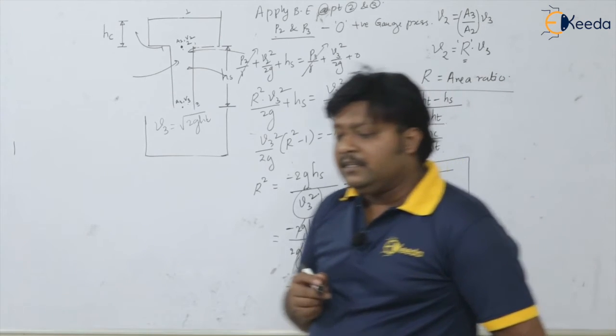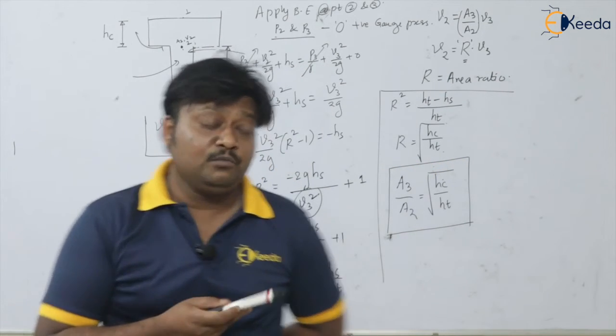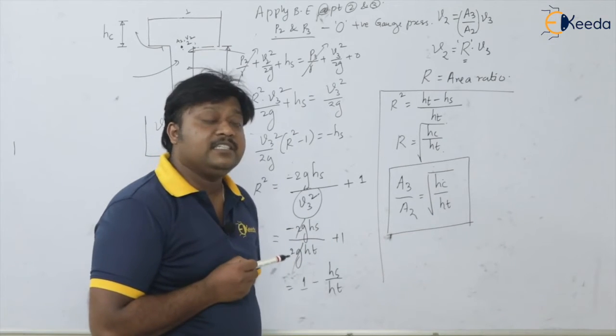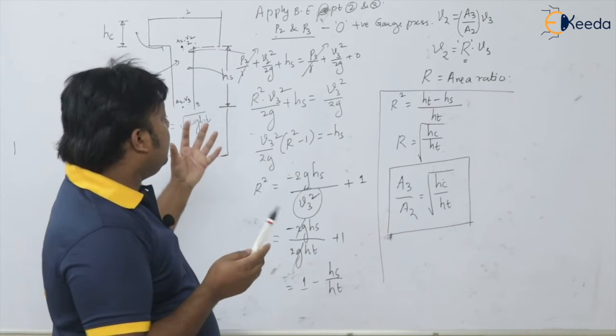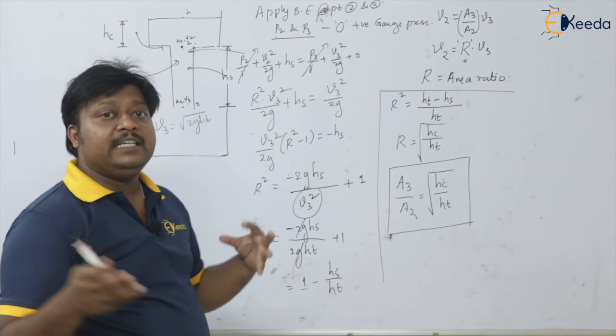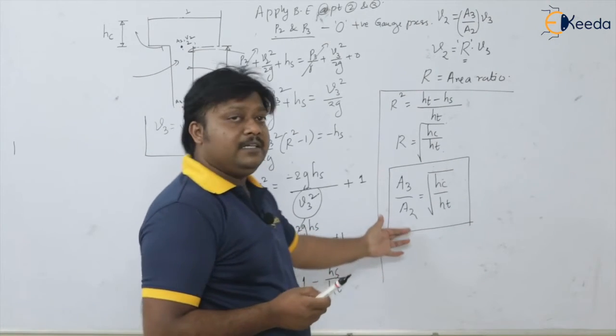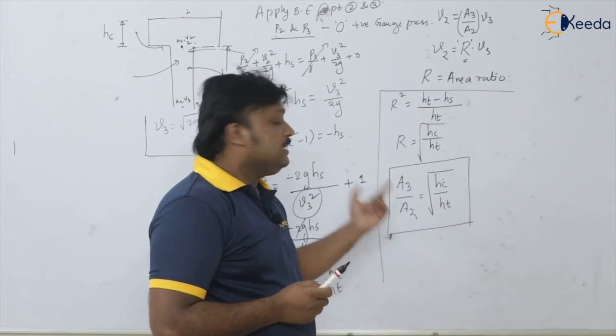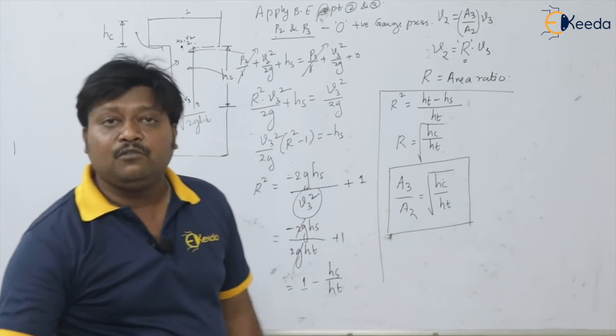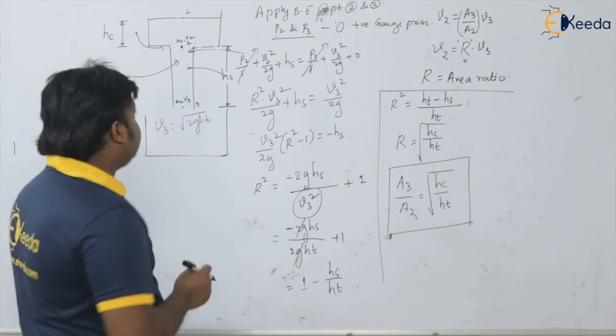And what is the physical and mathematical significance of this equation? You can say, as height goes on increasing, area goes on decreasing. So the mathematical significance of this equation is nothing but what? It's a parabola, isn't it?